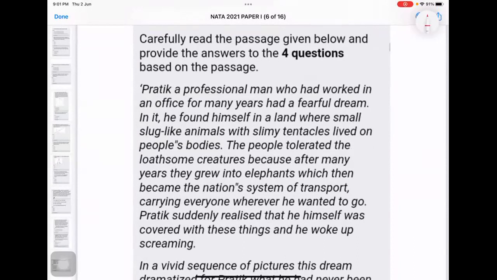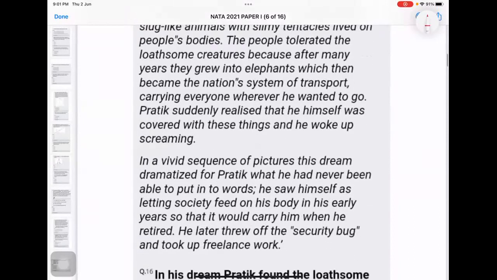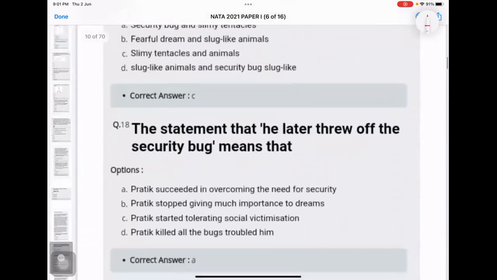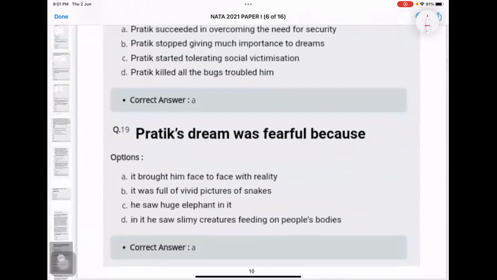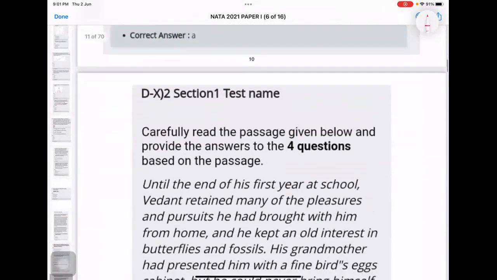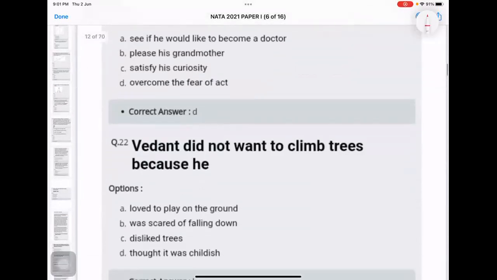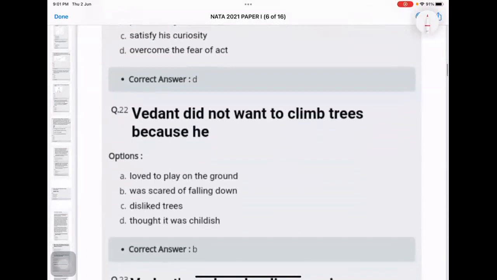Same thing is there in NATA. Please be careful about it. Go through the passage a number of times. Try to solve it as quickly as possible, but recheck whether it is right or wrong. You will have a passage and then 4 questions on that, for example 16, 17, 18, 19. These are the 4 questions. Again, we move on to the second passage, and you have another set of questions. Make sure not even a single answer is wrong in these 4 passages.